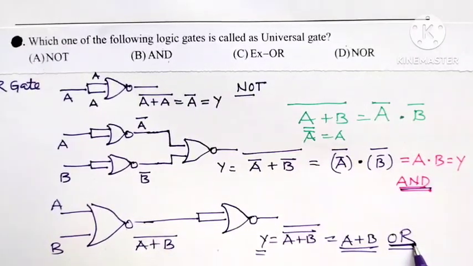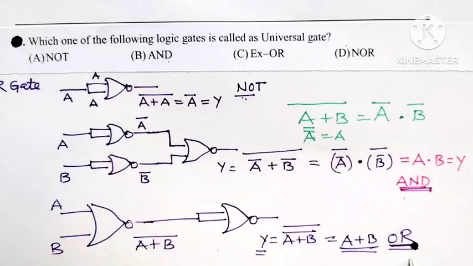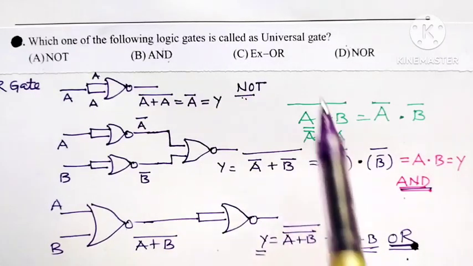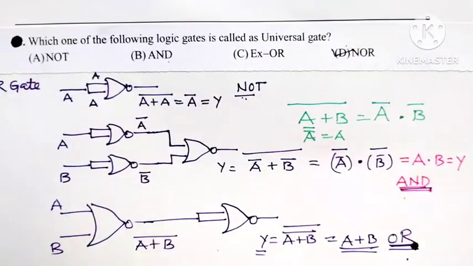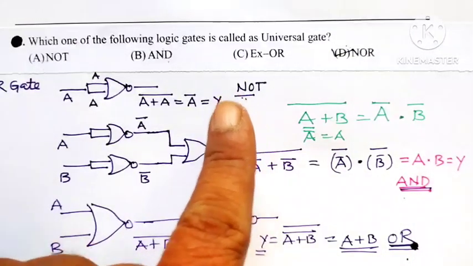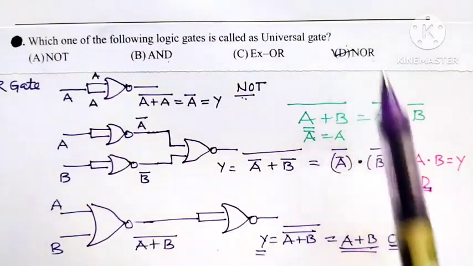So, by using NOR gate, we can construct NOT gate, AND gate and OR gate. So, any logic gate by using which it is possible to construct the three basic logic gates, that is NOT gate, AND gate and OR gate, such a gate is called a universal gate. So, remember NOR gate is a universal gate. Similarly, NAND gate is also a universal gate, because in examination there might be a choice of NAND gate. Then remember NOR gate as well as NAND gate are universal gates, because by using them we can construct the three basic logic gates, that is NOT gate, AND gate and OR gate. So, the correct option for this question is D, that is NOR gate.